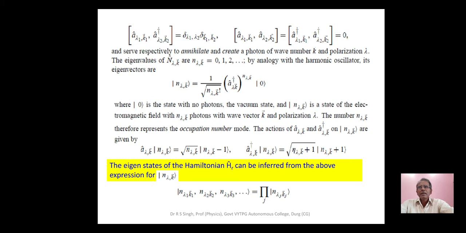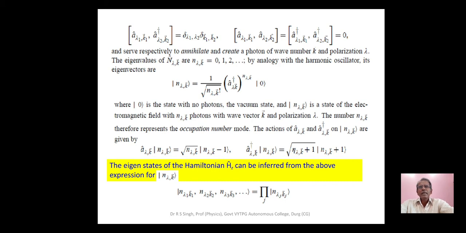A cap and A dagger cap are respectively the annihilation and creation operators. Eigenvalues of the number operator capital N cap lambda k are small n lambda k equal to 0, 1, 2 and so on, and the eigenvectors are ket n lambda k. Ket 0 is the state with no photons. Ket n lambda k is the state with n lambda k photons.